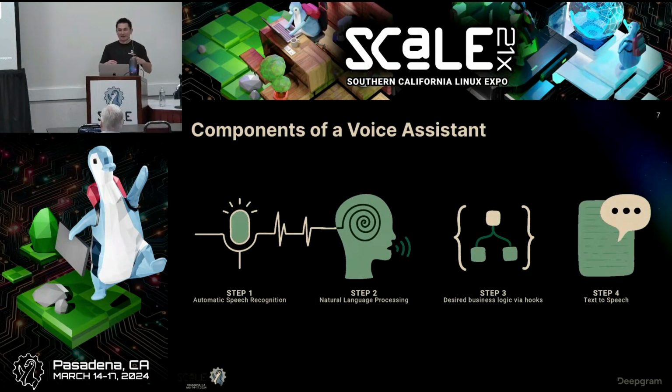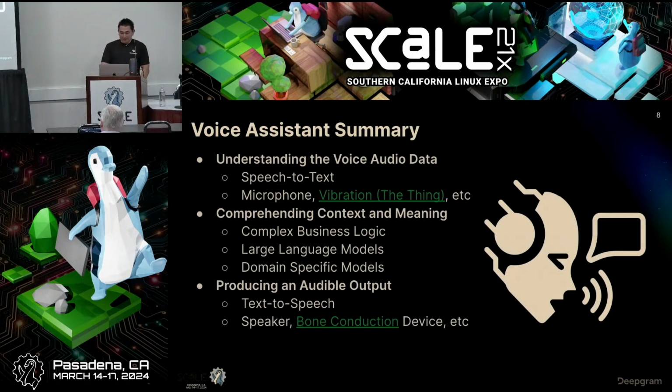And then the third piece is we take that result that comes out of that LLM and then we convert it to voice, right? So that it can speak back to us and give us an answer in the language of your choice. So that's really the high level flow. If I break it down, speech to text, go through an LLM, possibly multiple LLMs, and I'll talk about that a little bit later, different machine learning models, and then take that text output and go back to speech, right? So you can verbalize it and have a speaker, which we'll do a little later. So this is just the summary of that. I threw this in here so that you have something to reference later after the talk. It summarizes exactly what I said.